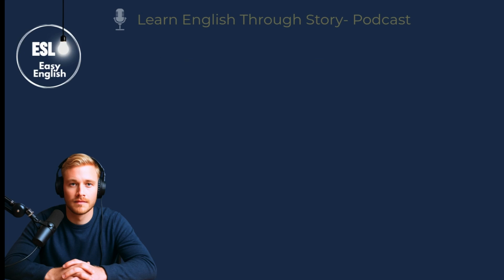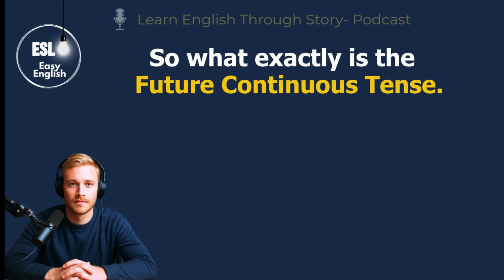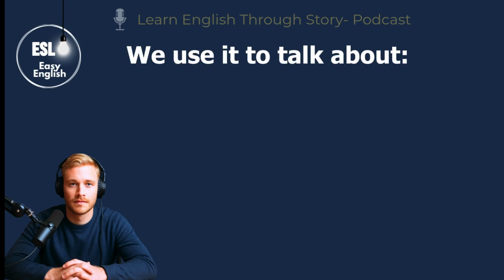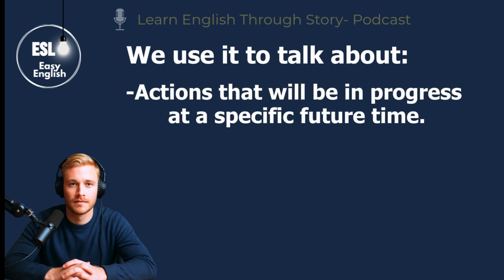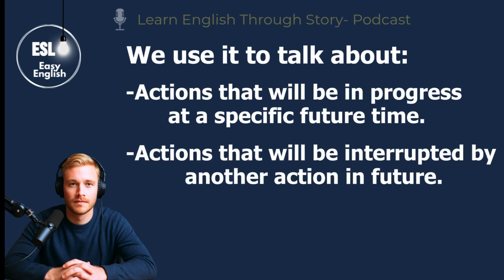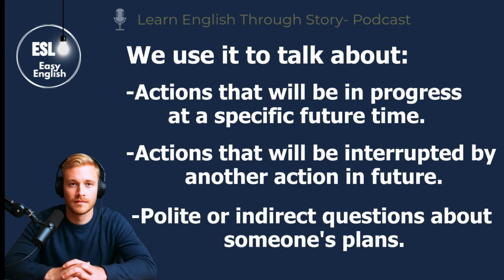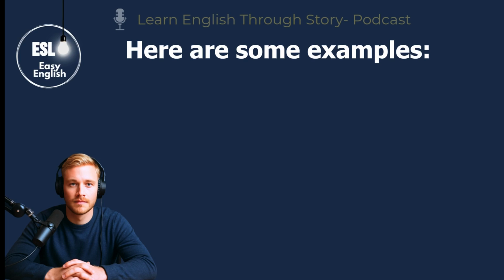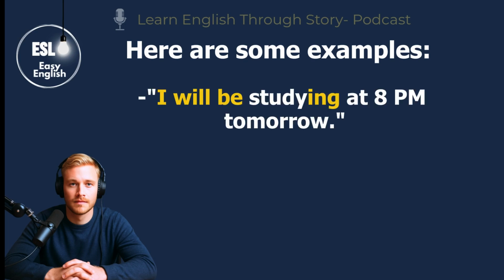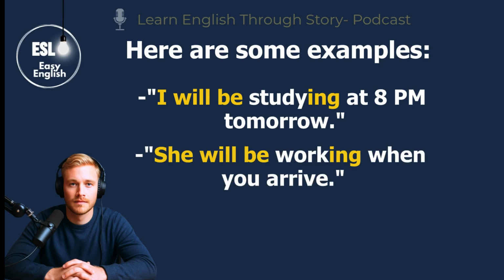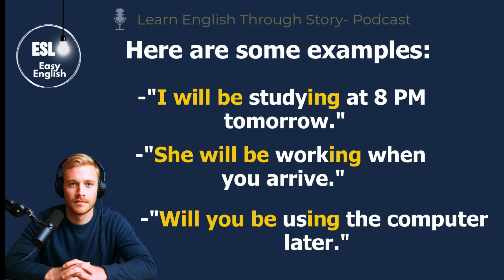Let's get started. So, what exactly is the future continuous tense? We use it to talk about actions that will be in progress at a specific future time, actions that will be interrupted by another action in the future, and polite or indirect questions about someone's plans. Here are some examples. I will be studying at 8 p.m. tomorrow. She will be working when you arrive. Will you be using the computer later?